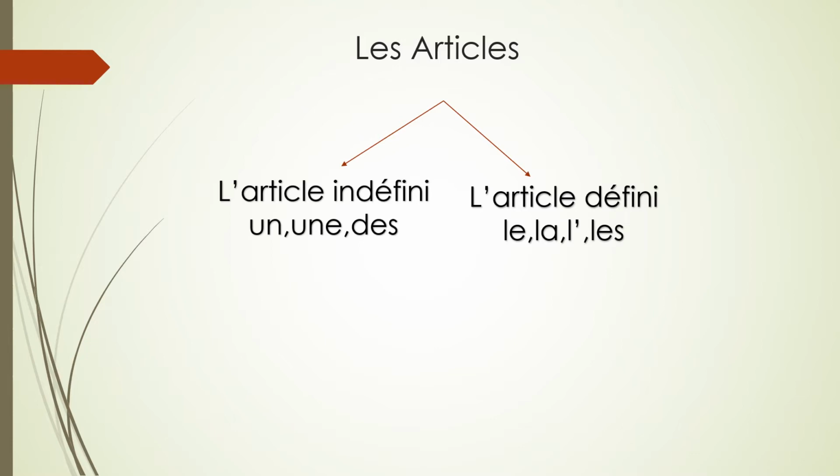Ici, on peut voir les articles. Les articles sont deux types. L'article indéfini. The indefinite articles are un, une, des. And the other, l'article défini, c'est le, la, l'apostrophe, les.